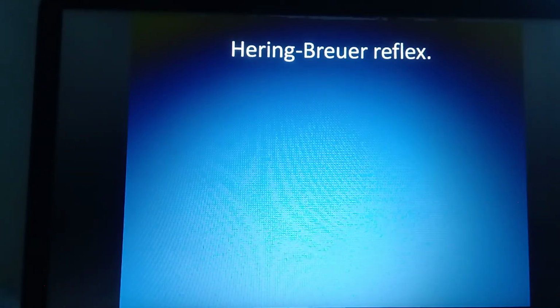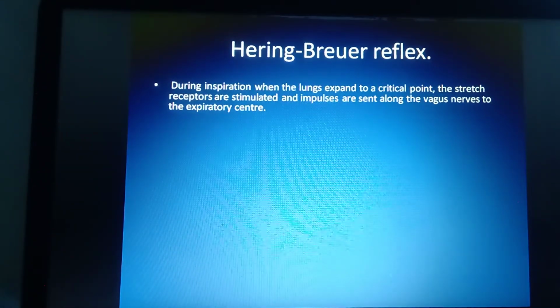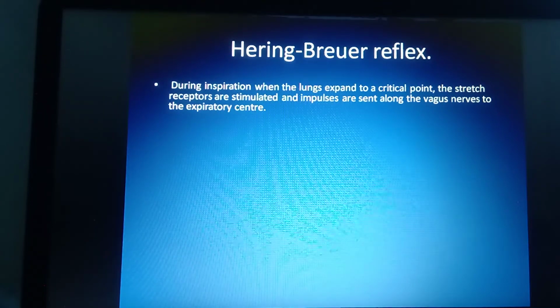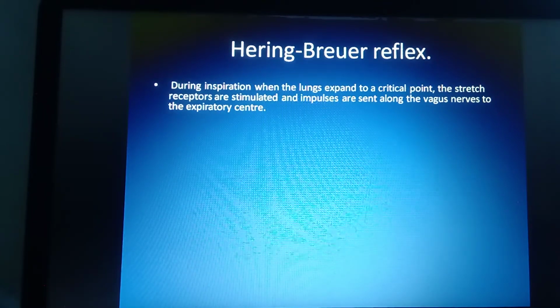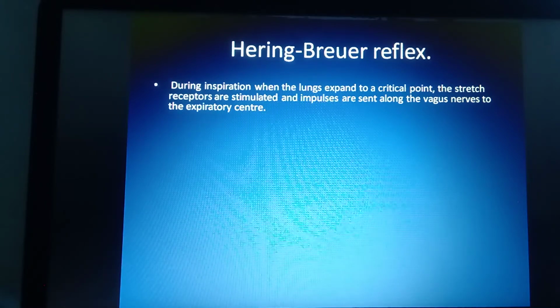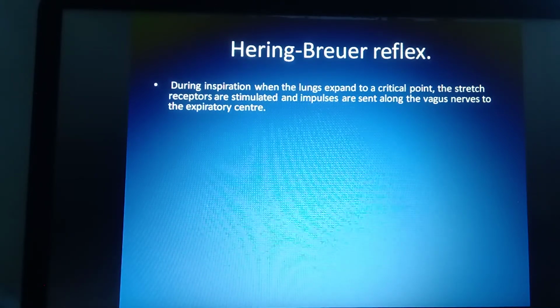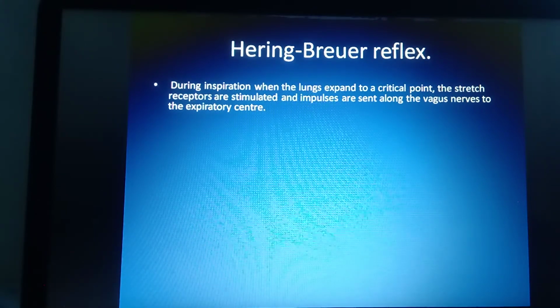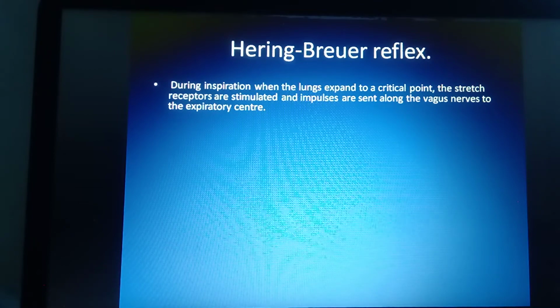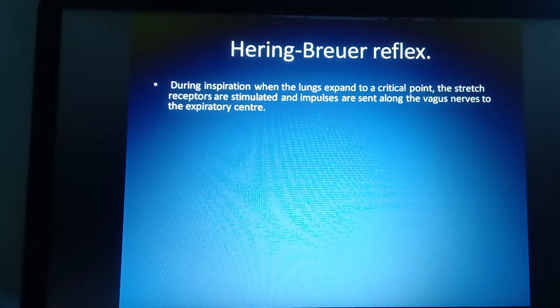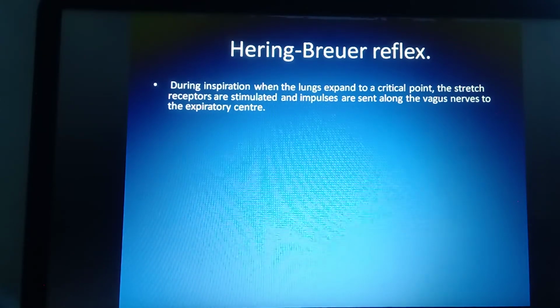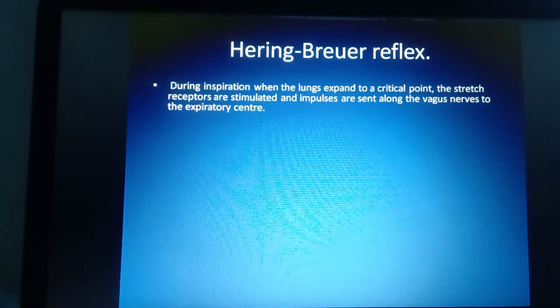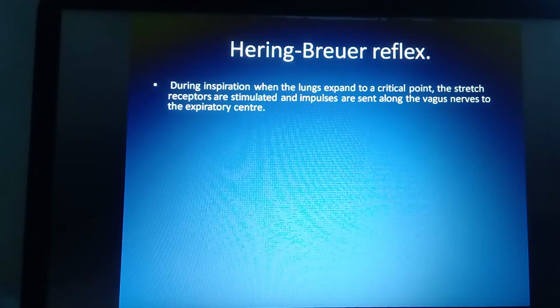Hering-Breuer reflex. During the process of inspiration, when the lungs get expanded up to the critical point, the stretch receptors present in the region get stimulated and impulses are generated. These impulses are sent along the vagus nerve towards the expiratory center present in the medulla oblongata, as we have just discussed.